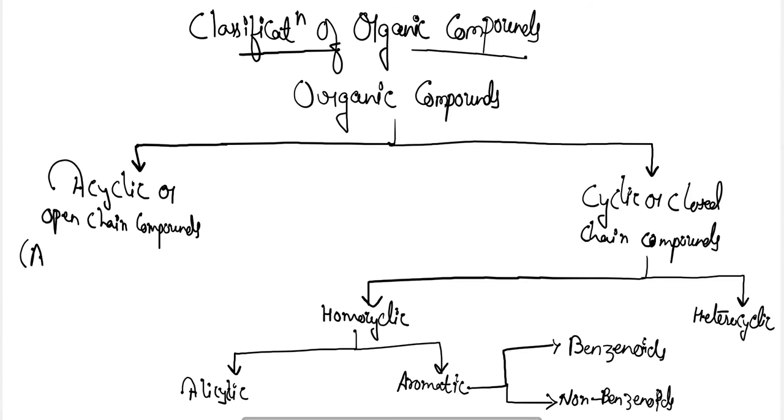Acyclic compounds are also termed as aliphatic compounds. They can also be termed as aliphatic hydrocarbon compounds.